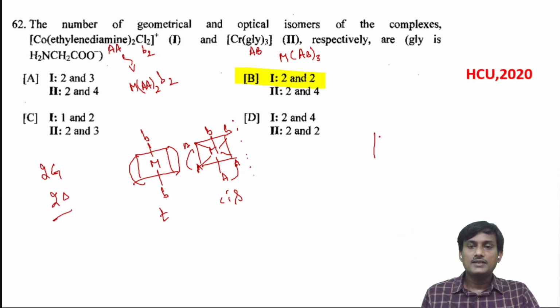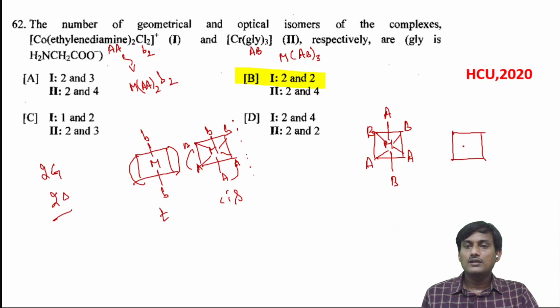Let's take MAB thrice. It has 2 geometrical isomers, facial and meridional. Let's take A, and this one is B, A, and this one is B, and A, B. So let's take another one: A, B, B, let's take A and B, A. When you connect AB, AB and AB, here you connect AB, BA and BA.